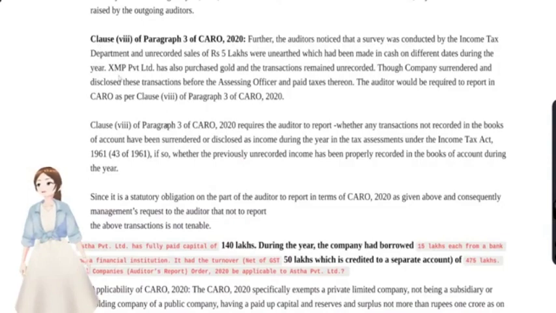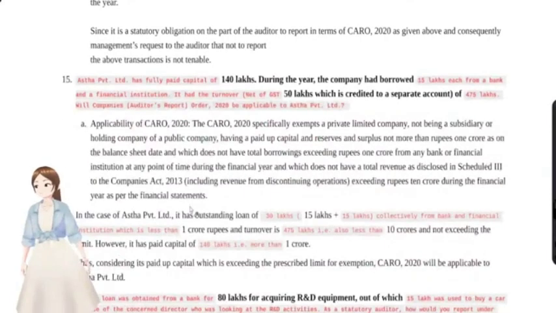Yeah, clause 8. And now we'll discuss question number 15, that is, A Private Limited has fully paid up share capital of 140 lakhs during the year. Okay, we'll just make a note out of it.